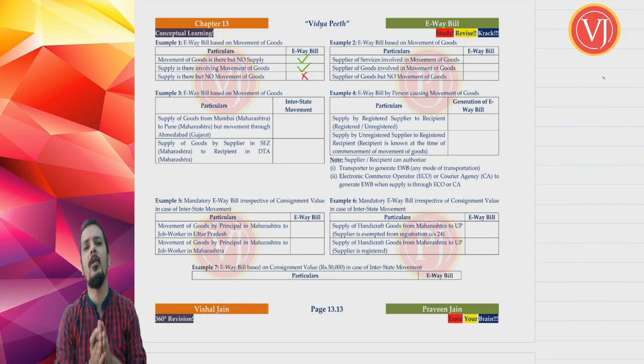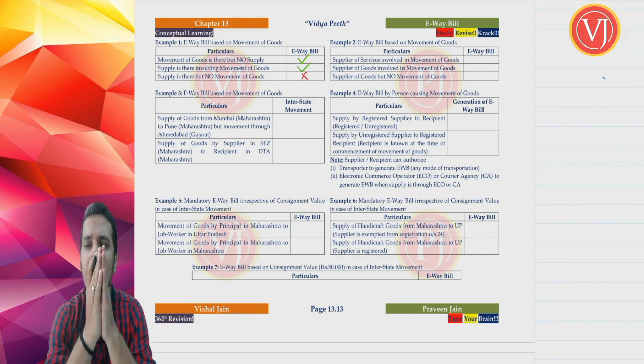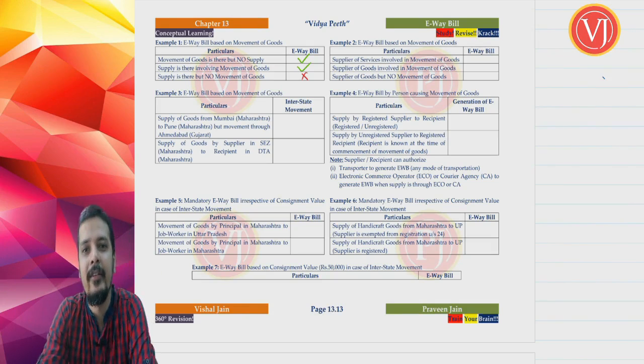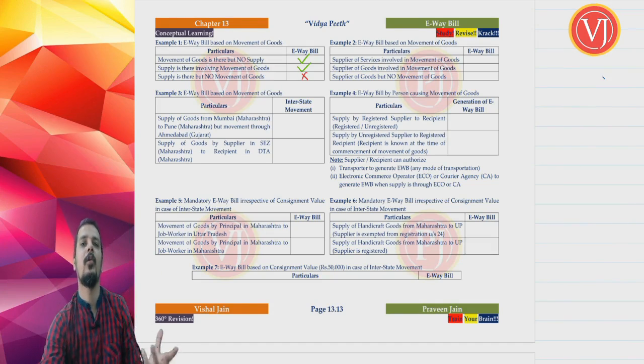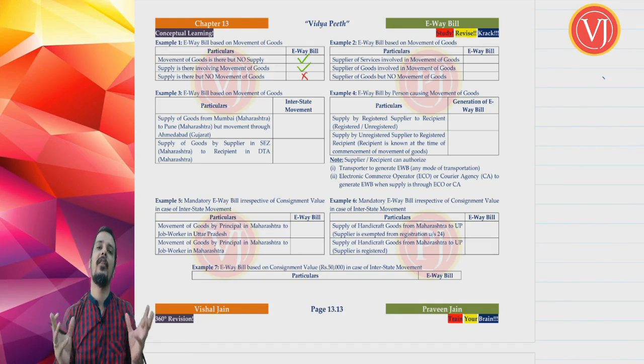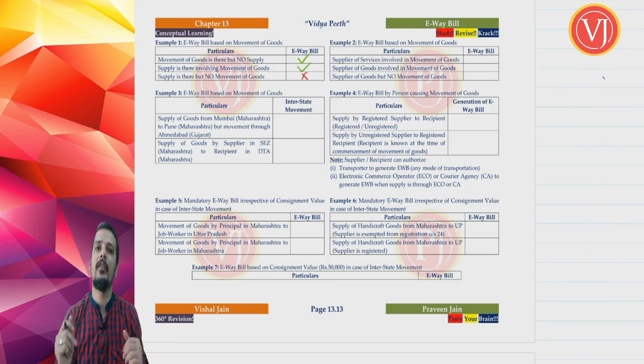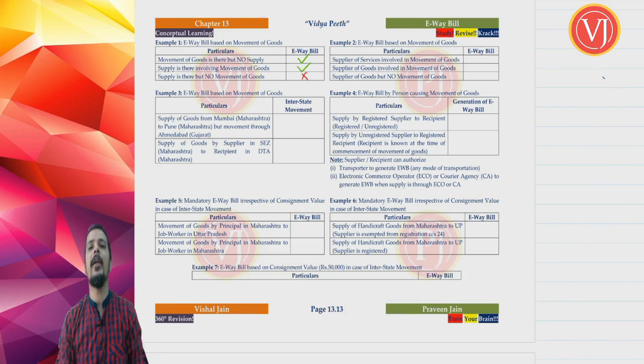Supposing you are an outdoor caterer, or supposing you are an event manager. So, you are providing event management services. Don't you think that your goods will be moving? Right. So, when you talk about outdoor caterer or event management, they are all suppliers of service, but their goods are moving. Yes or no? During the course of providing the services of outdoor catering or event management, certain goods will be moving. Construction sector, goods will be moving.